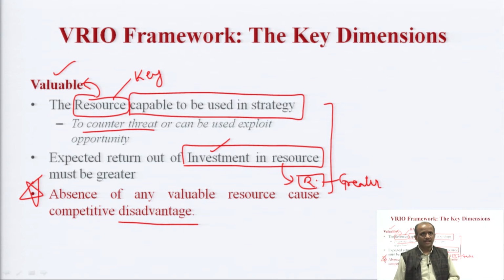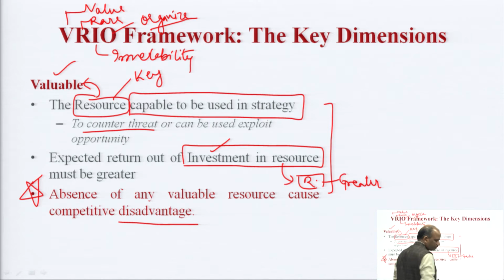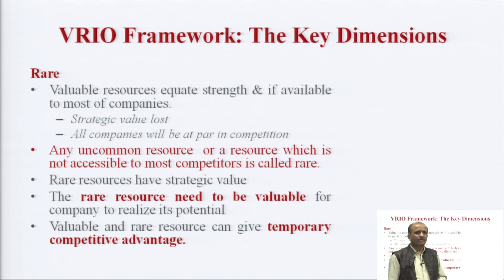Now, we move to the next. See, this VRIU is a kind of acronym, where V stands for value, R stands for rare, I stands for inimitability, O stands for organization, the capability to organize. Now, the next dimension is rare.